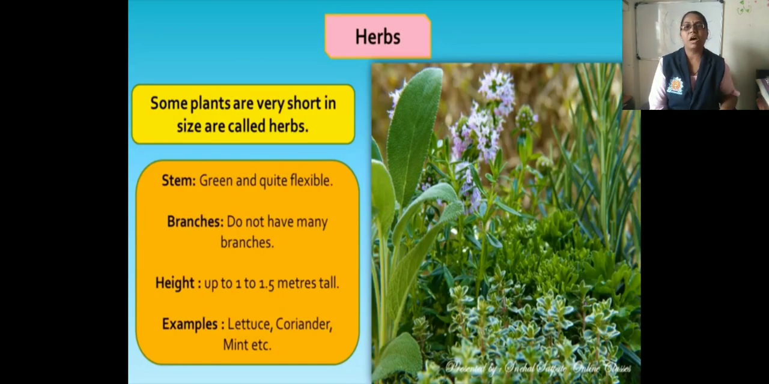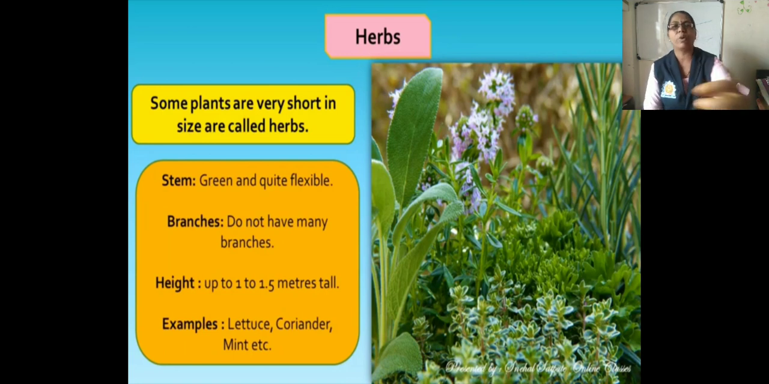Some plants are very short in size, called herbs. For example, mint, lettuce, coriander. The stem of the herbs is green and quite flexible. They do not have many branches. Height is up to 1 to 1.5 meters. So this is all about the tree, shrub and herbs. According to their height, they are given the classification.